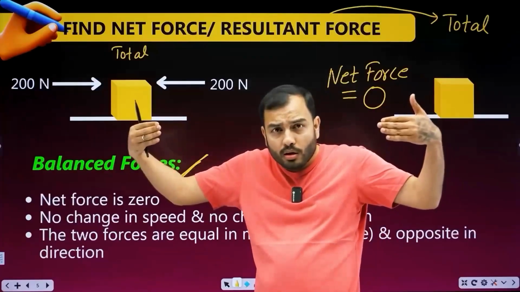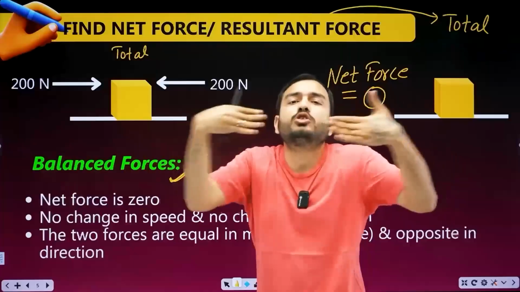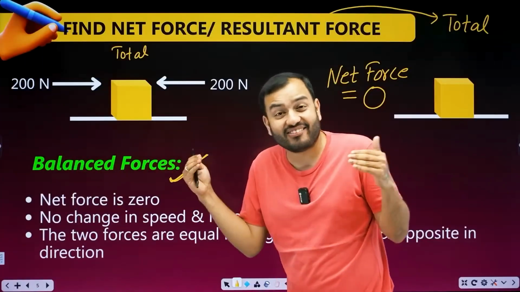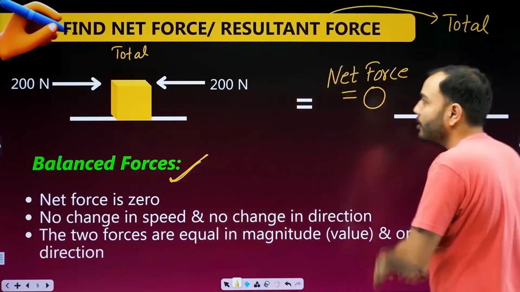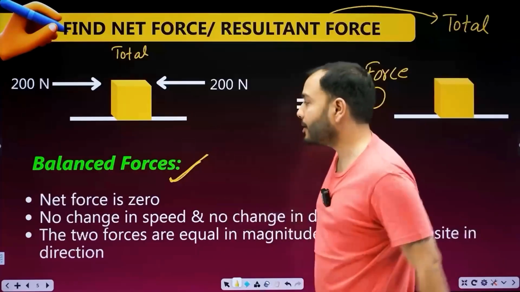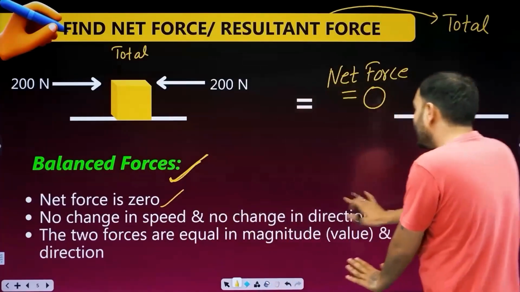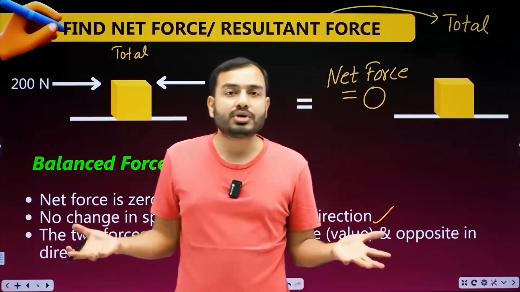When two equal and opposite forces are applied, then the net force on the body is 0. We call that balanced forces. Net force is 0. No change in speed and no change in direction. Now beta, what do we need to change speed?